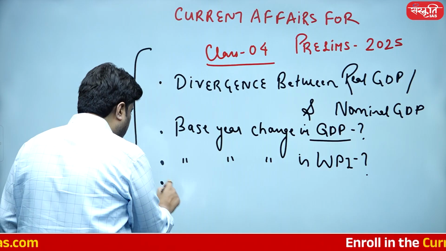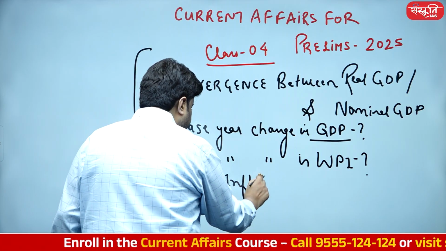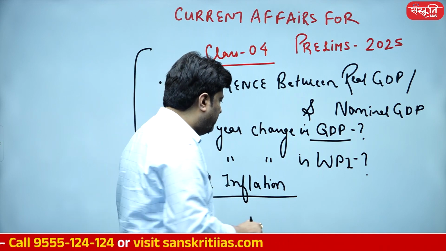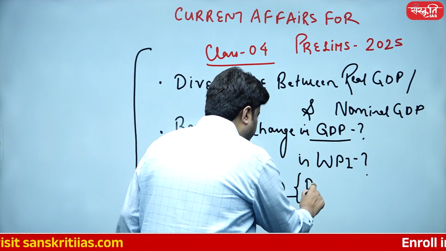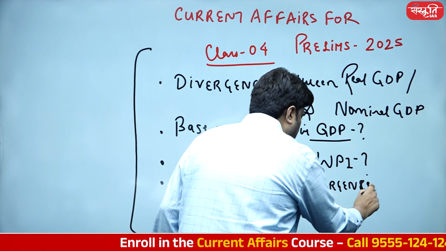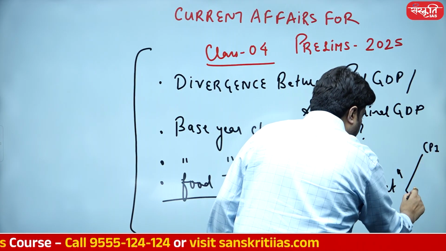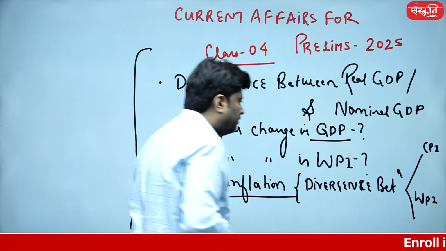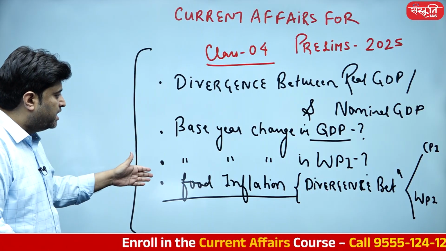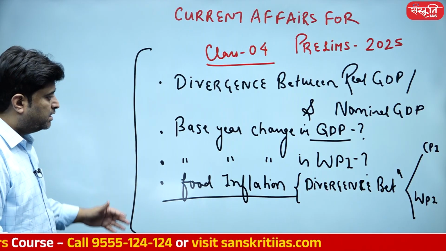Apart from that, why is India having a problem of high food inflation? Why are we always suffering from high food inflation in our country? Why do we always have a massive divergence between CPI and WPI? Divergence between real GDP and nominal GDP, base year change in GDP, base year change in WPI, food inflation issue in our country, CPI-WPI divergence. These are the 4 issues.